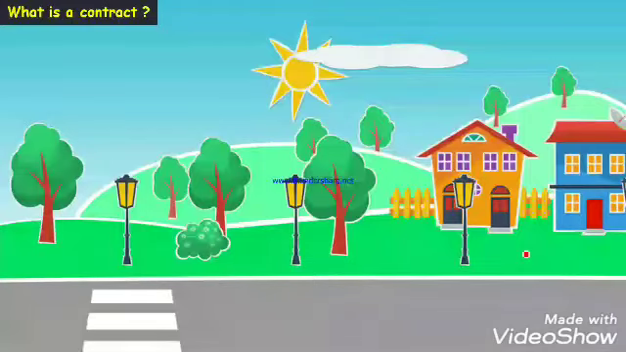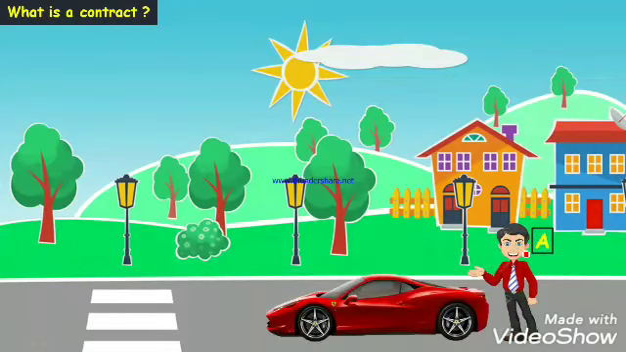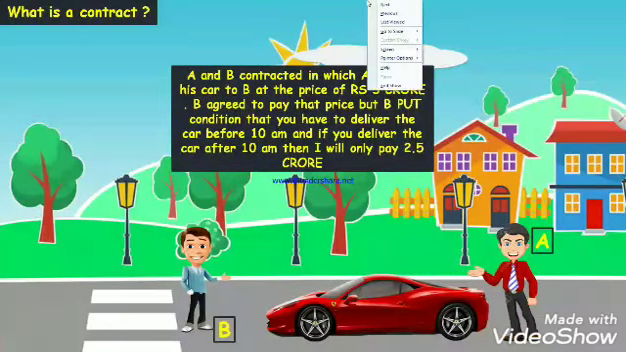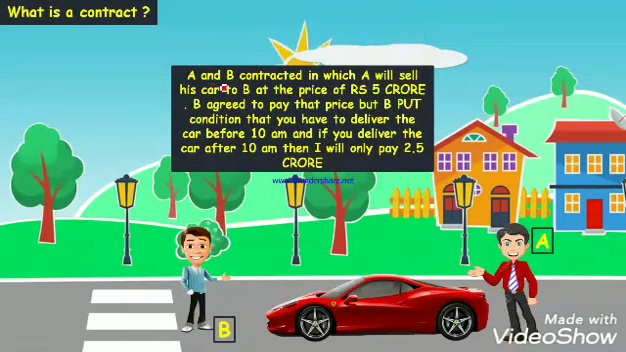Now let's take a very good example to understand what a contract is. Mr. A owned a very nice Ferrari car. One day Mr. B came to him and said, I want to purchase your car. Will you sell it to me? Mr. A said, definitely, I will sell it to you at the price of rupees 5 crore. Mr. B said okay. Now let's discuss what kind of communication they did.